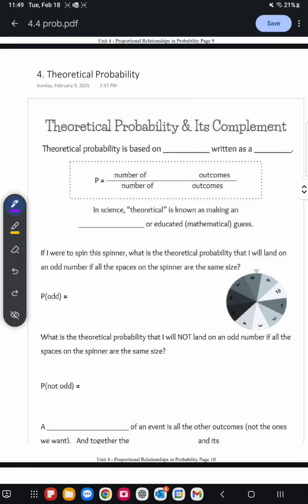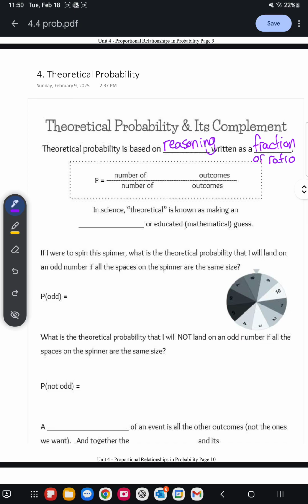Zoki dokie. Today we're going to be talking about theoretical probability and its complement. We spoke a little bit about it last week when we were doing the M&M activity, but theoretical probability is based on reasoning. And it'll be written as a fraction or ratio. Reasoning is basically thinking. You just got to think about it.